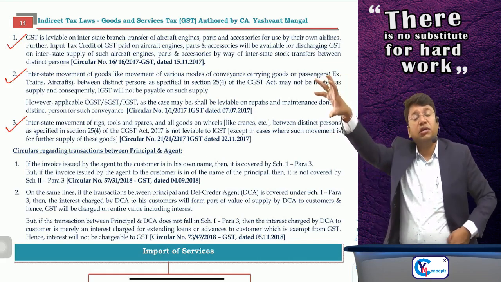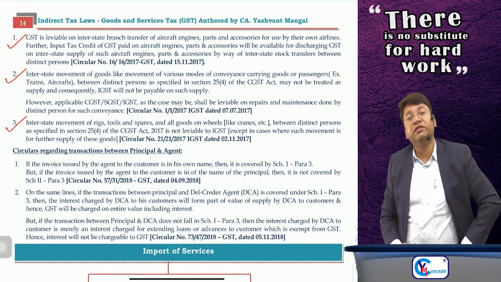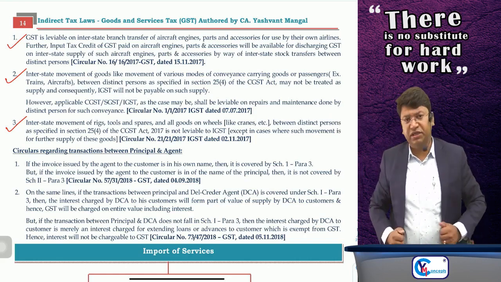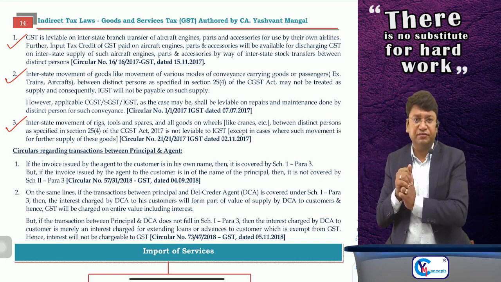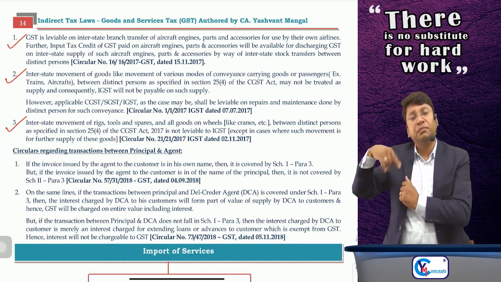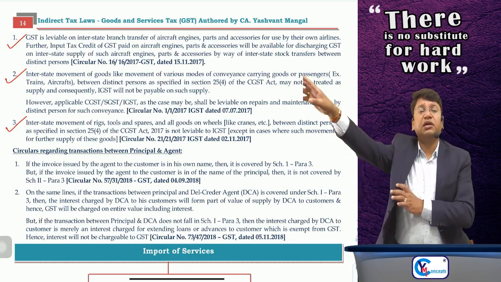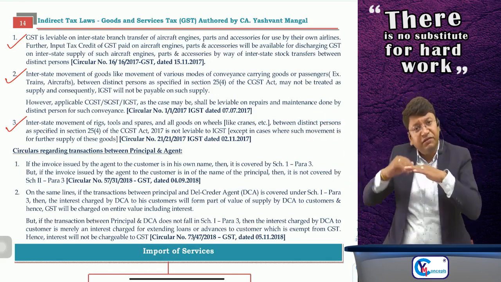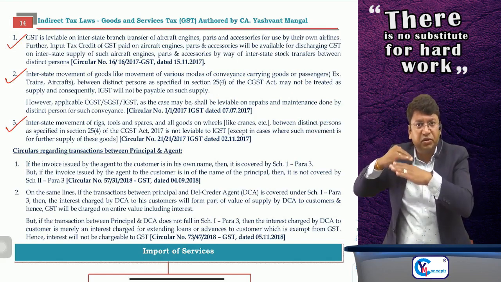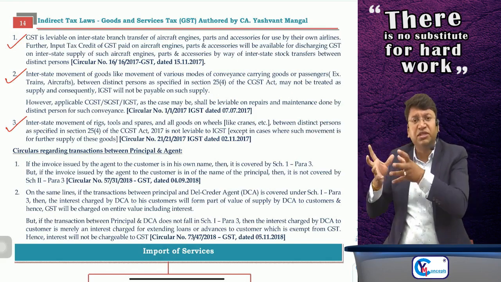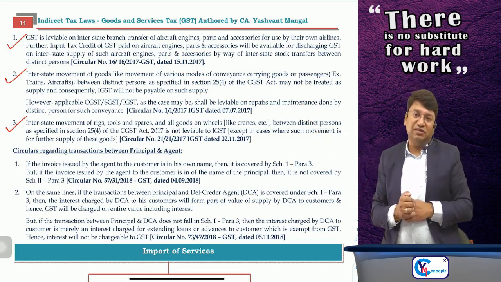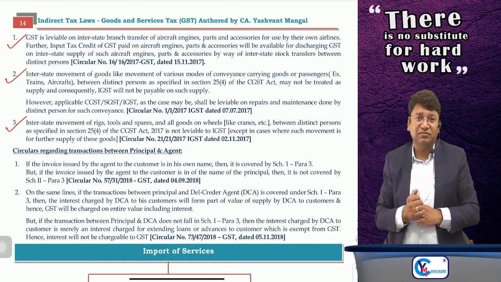Sir, suppose Tamil Nadu branch is having excess demand and all their machineries are occupied, but Maharashtra branch is having one extra set of machinery which is installed on a truck. So they called Maharashtra branch, please send that truck temporarily to our location and we will use that machinery for our client.